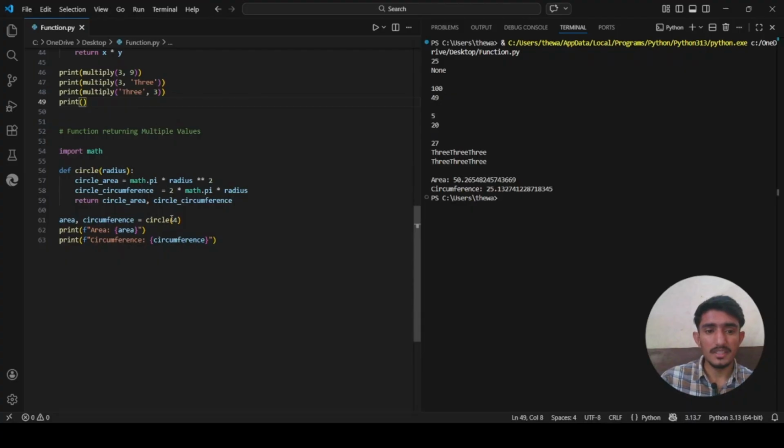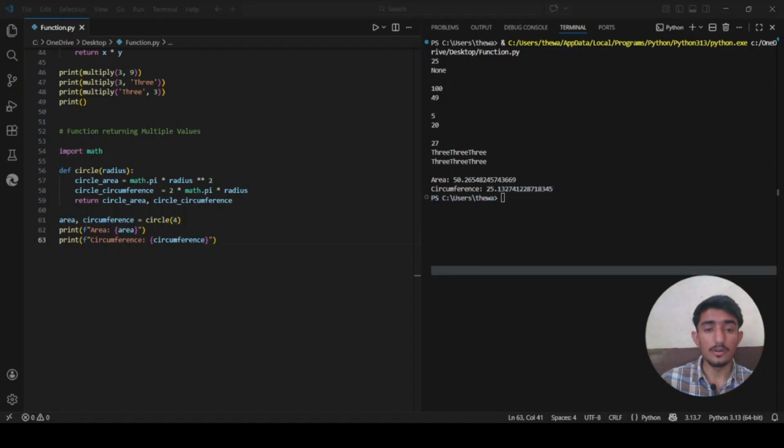So when the radius is just 4, what is the area? Area will be 50 point something, and the circumference will be 25 point something. So how does that work?